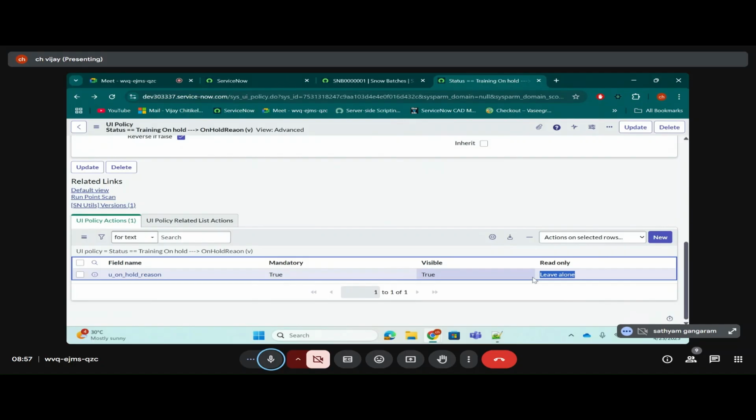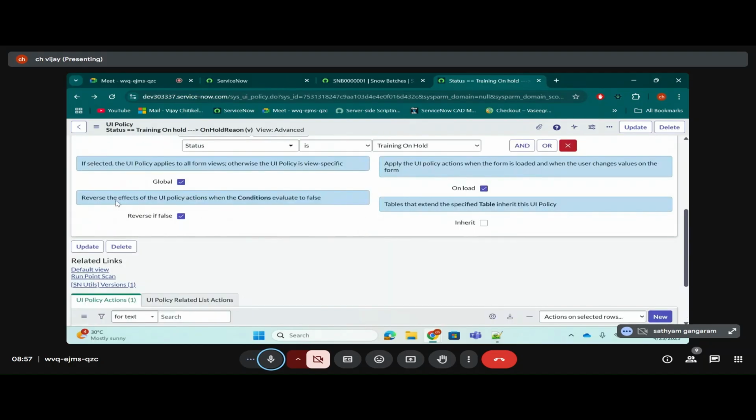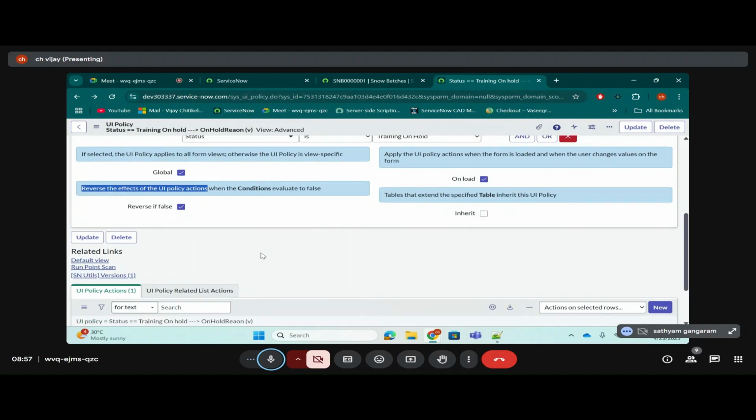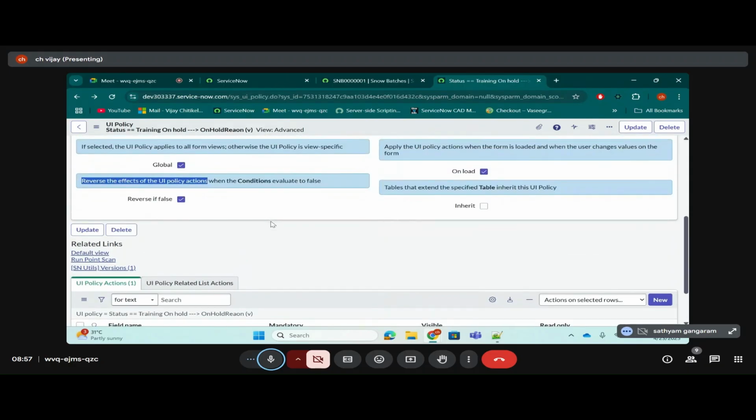Okay, only for true. If it is true, it will make it false. If it is false, it will make it true. Leave alone means it won't touch it. Now, reverse the effects of UI policy actions, which means we just understood, UI policy actions are these. Reversing means if we given it as true, it will make it as false. It won't show to our eyes actually. It will happen in the back end using some code. Even I don't know. So Vishnu has hidden those logics for us.